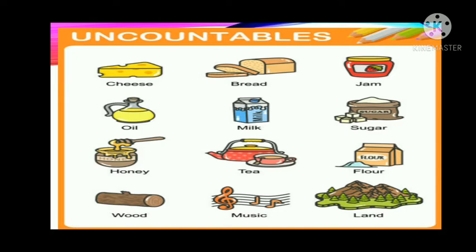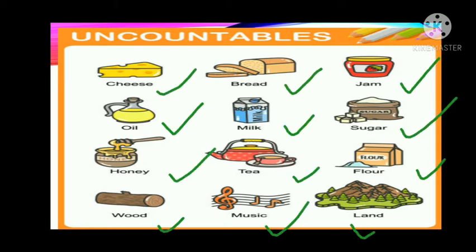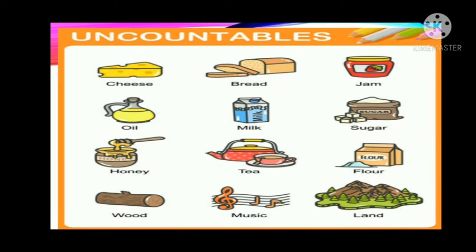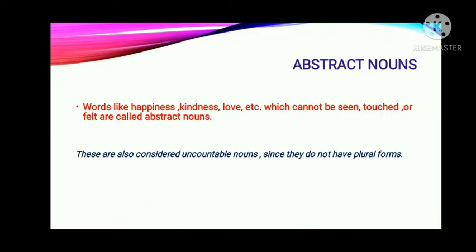Let's have some more examples. Here you can see the chart: cheese, bread, jam, oil, milk, sugar, honey, tea, flour, wood, music and land. When you look these examples carefully, you can easily say that you cannot count it. You can say a bottle of jam, but you cannot count jam. You can say a packet of milk or a bottle of milk, but you cannot count milk.